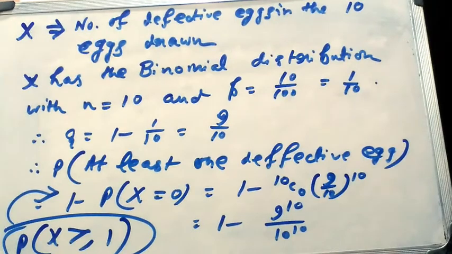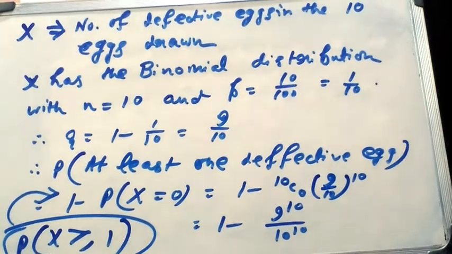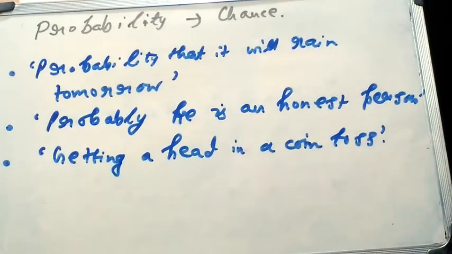Now let's come to the preliminary portions of probability. If anyone feels he or she is already well acquainted with this portion, they can leave this video here. The word probability is synonymous with the word chance. Actually it is used in our daily life and in a wide variety of contexts. For example, probably it will rain tomorrow. Probably he is an honest person. What is the probability of getting a head in a coin toss, etc.